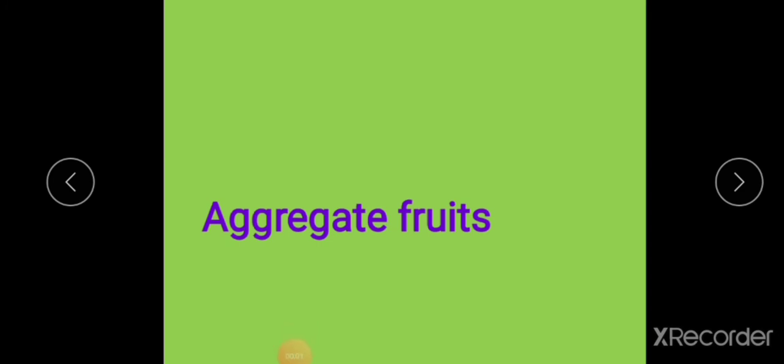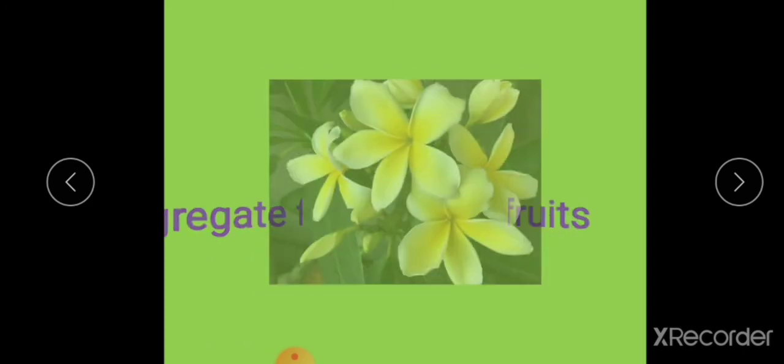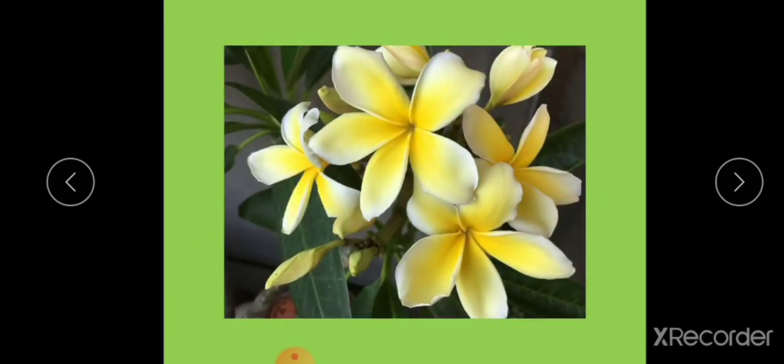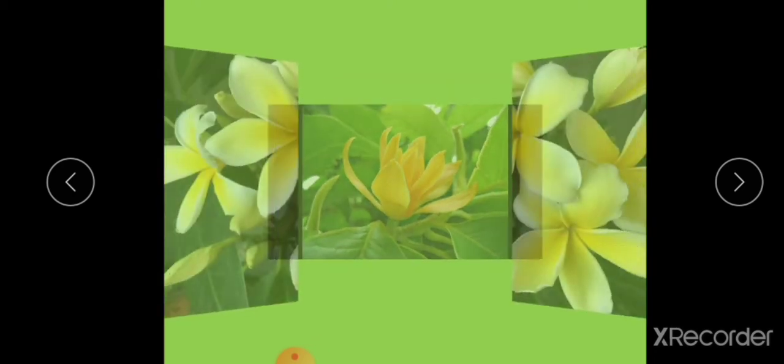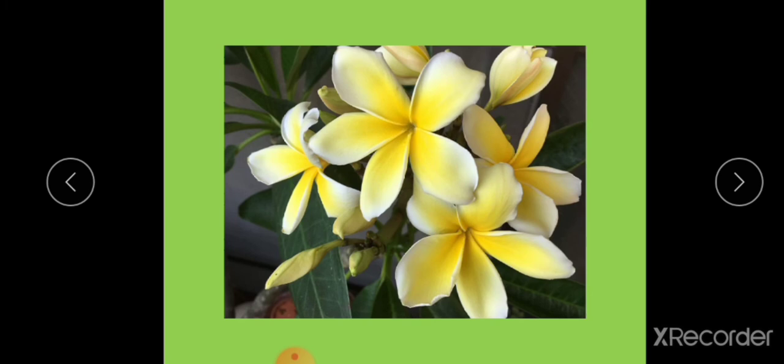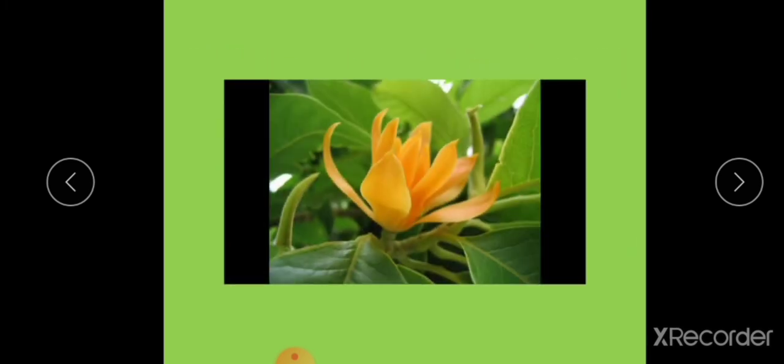I move on to the next type of fruit, that is aggregated fruits. Observe the picture. Do you know the name of this flower? No. Okay. The name of this flower is frangipani. But students, unfortunately, in your textbook, champaka or sampige flower is mentioned. So, this is the frangipani flower, okay? In your textbook, champaka flower is mentioned.